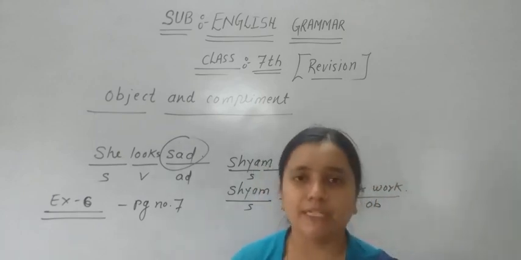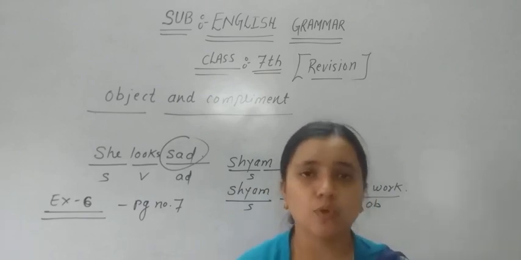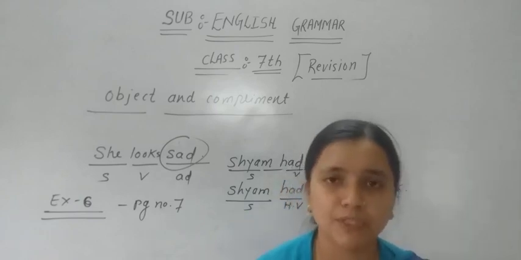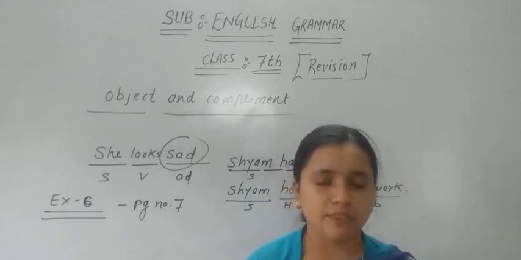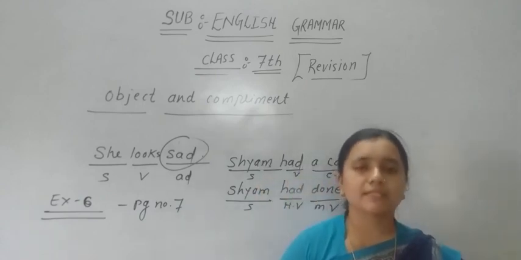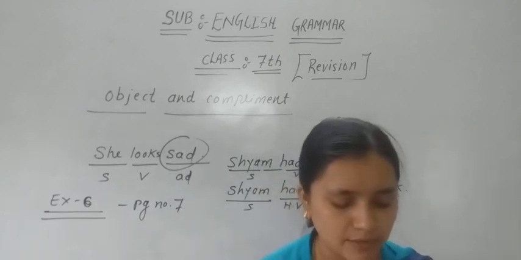My mother gave me, but she has given me a few biscuits and a toffee. So here two objects are used, an indirect object and an object. Just make a circle around me, and around a few biscuits and a toffee. Both are the objects in the given sentence.